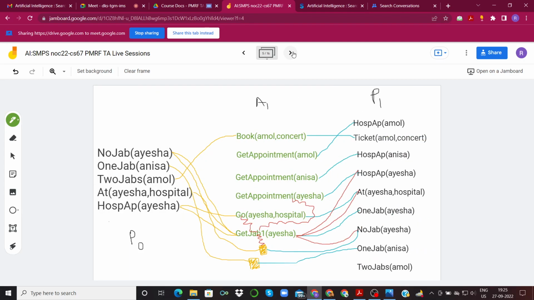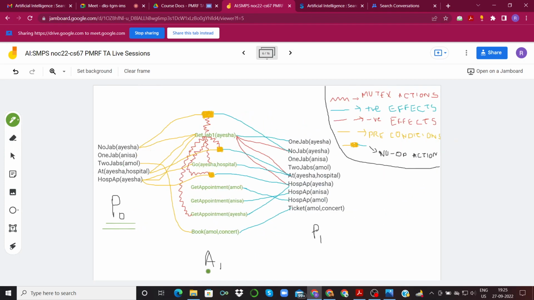So we add those to our first action layer, which is A1. This is book Amol concert that we are adding. The prerequisite for this one is having two shots of vaccine. We are using this yellow edge to denote the precondition, and we are using this blue edge to denote the positive effects, which is that Amol now has a ticket to this concert. This is the positive effect, and this operator does not have any negative effects, so we are not adding any negative edge to it.